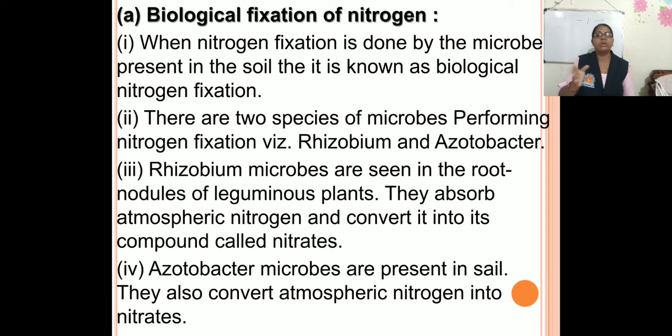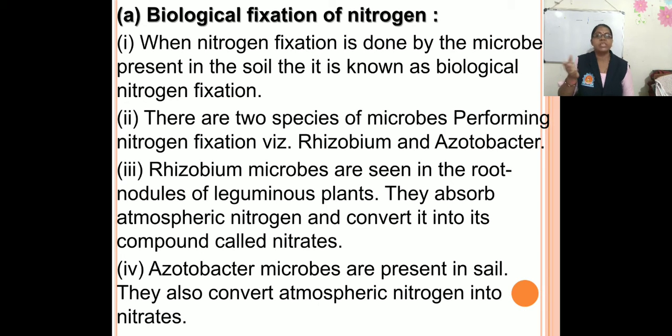There are two species of microbes performing this nitrogen fixation, that is Rhizobium and Azotobacter. Rhizobium microbes are seen in the root nodules of the leguminous plant. They absorb atmospheric nitrogen and convert it into its compound, that is nitrates, and that nitrates is provided to all parts of the plants with the help of roots.